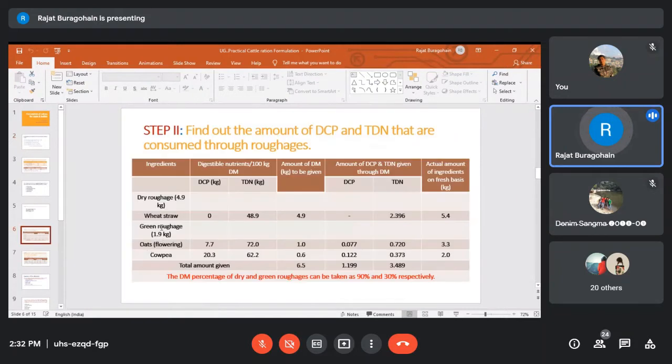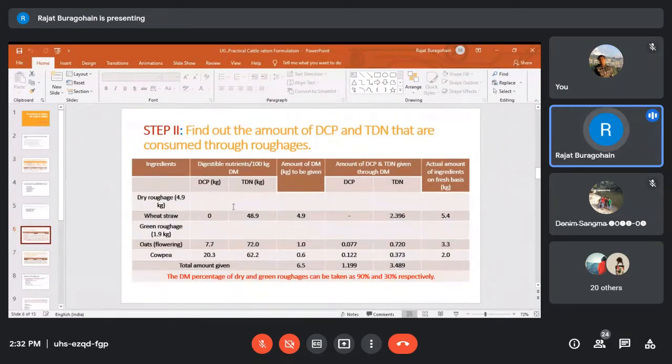So therefore here you can divide, of course, 1 kg oat and 0.6 kg cowpea, depending on the availability. If the farmer has more cowpea than oat, you can reverse it. Okay, depending on the availability with the farmer. Since these values are fixed, already you have calculated. Therefore, in the second step, you can find out the quantity of DCP and TDN the animal will get through the roughages.